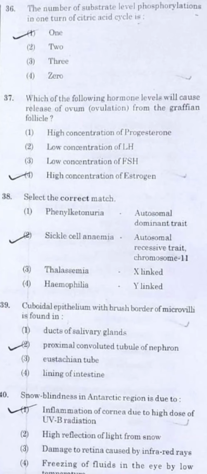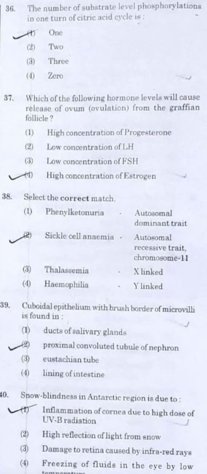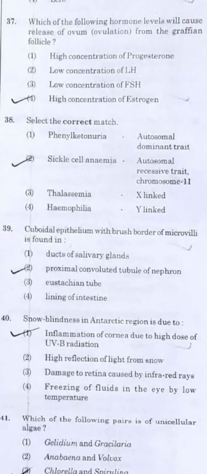Question number 38, boys. Select the correct match. What I did, I tried to go for elimination, which means phenylketonuria, thalassemia and hemophilia were directly eliminated from my answers. Frankly speaking, I didn't know the answer to question 38, but I tried the other options, and at the end of the day, I came to the correct one. It is sickle cell anemia, which is an autosomal recessive trait on chromosome number 11. Because hemophilia is X-linked and here they say it's Y-linked, it will be incorrect. At the same time, thalassemia will be incorrect as well, and phenylketonuria is a recessive trait. Deal with.